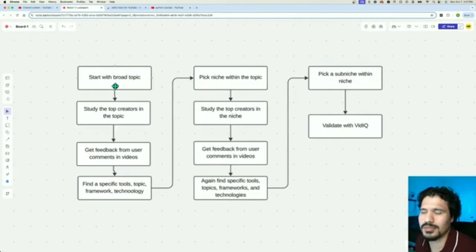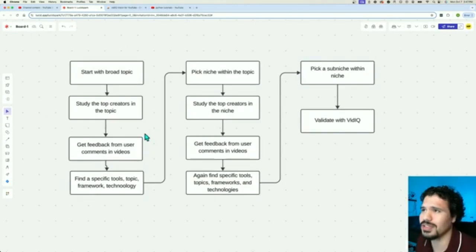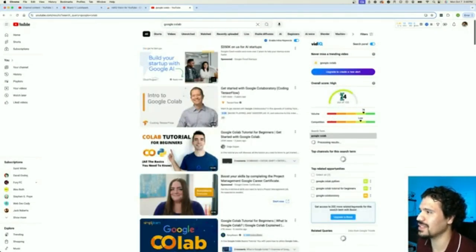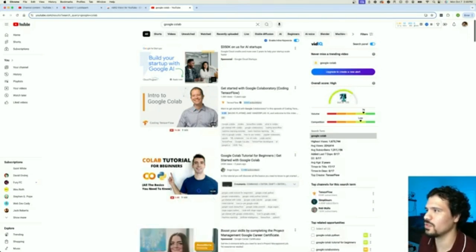We start looking into maybe coding tutorials, AI tutorials. Once we saw the comments, once we read the user feedback, we saw that people kept asking about Google Colab tutorials. So let's see how that does, right? Google Colab. And we can see right here, this is doing significantly better than the other ones. There's a high volume on search, and there's a low competition in terms of the content being made for that topic.